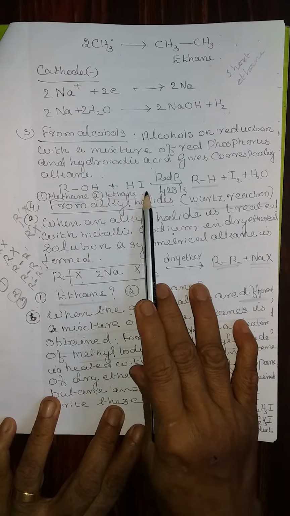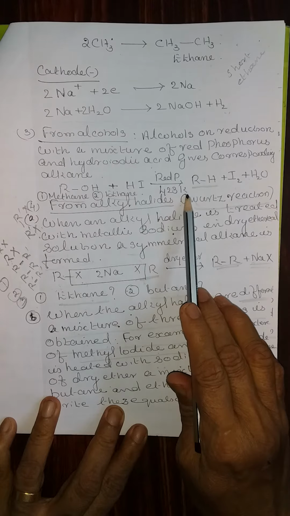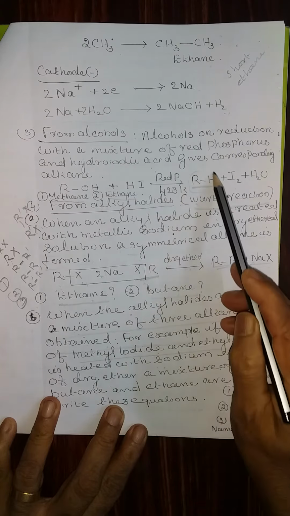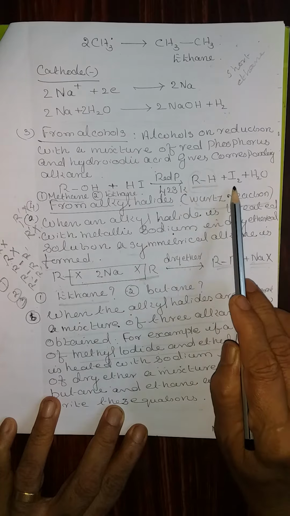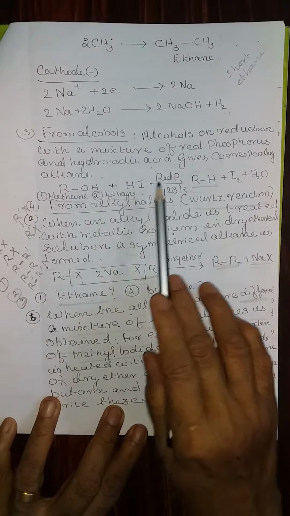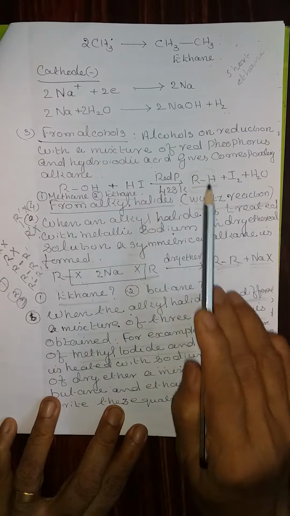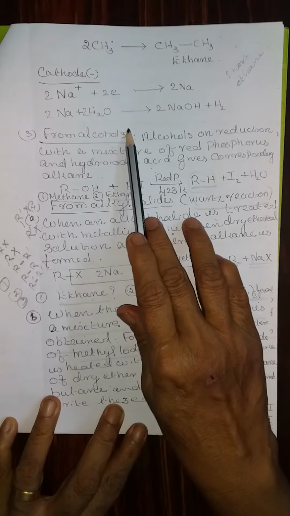ROH reacts with hydrogen iodide in presence of red phosphorus at a temperature of 423 Kelvin. Alkane is formed. Alkane can be represented by the general formula RH. The byproducts are I2 and water, iodine and water. Using this general principle, how will you prepare methane? Question number 1. That means which alcohol to be used. All the experimental conditions and the byproducts are more or less the same. And second, how will you prepare ethane from an alcohol?